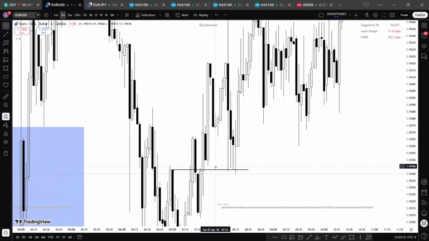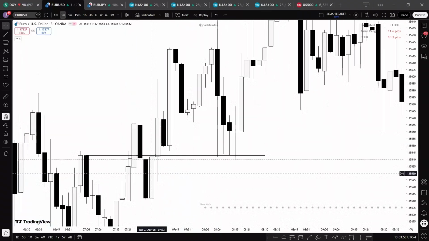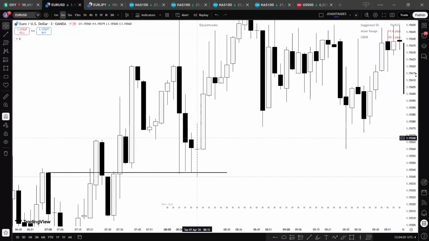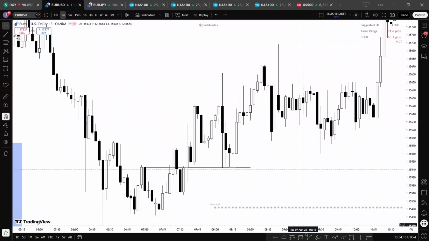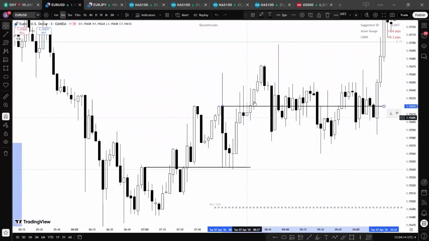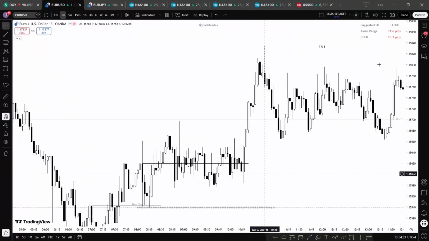Remember, our first presented fair value gap was at this level, but we can't see it now because it's hidden. We can only see it in the 1 minute time frame. So we have this consecutive down close candle finding support at this 15-minute order block and also at the first presented fair value gap. When you draw your line, because we have a bullish order block, this candle here confirmed our change in state of delivery. As soon as price came back down to find support, you want to be buying, and we have a good trade here.